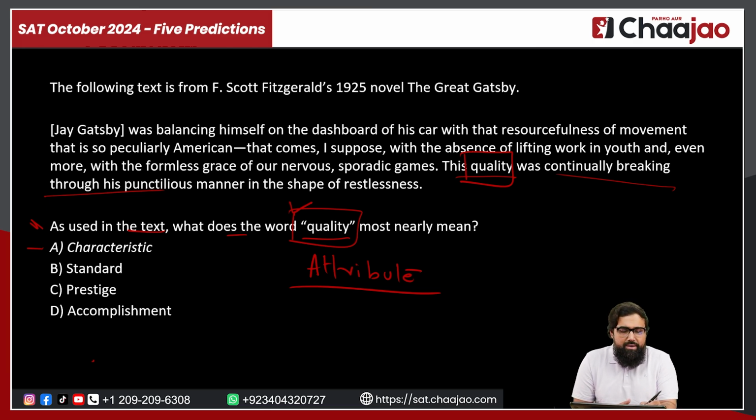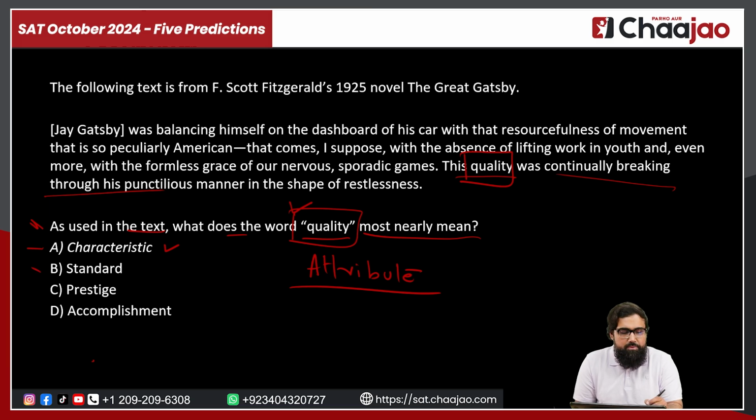So if you look at it, characteristic can perfectly be our answer, but still, because it says most nearly means, we have to find the best word. So it is a possibility that we might have a better word. So we'll still look at the other options, because you can never ignore the other options. Just remember that. Even if you feel like you have your answer on the first option, make a habit of going through all the options in a quick glance.